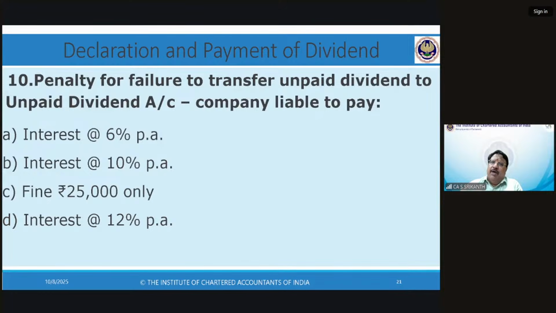Form numbers have to be remembered. I already mentioned it in charges. Form numbers have to be remembered. Section numbers not set. Form numbers need.